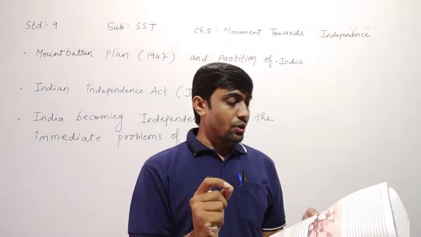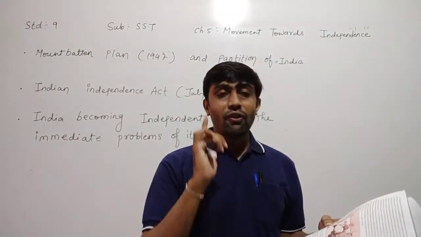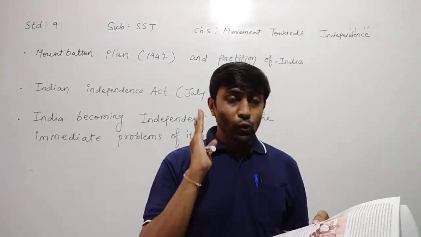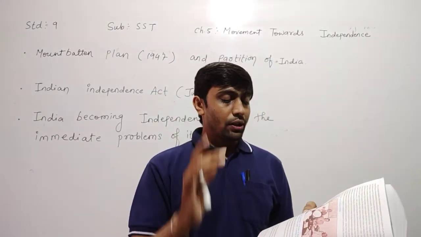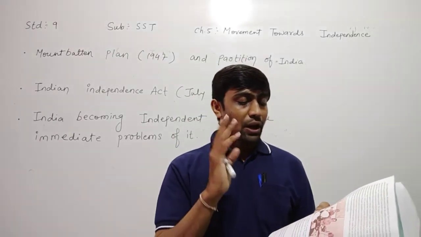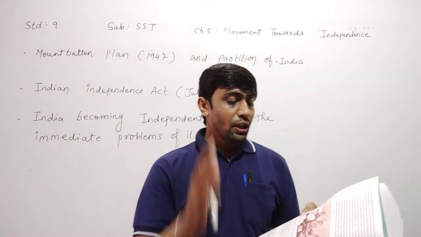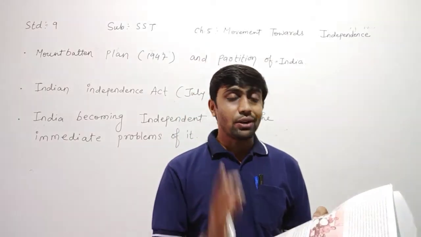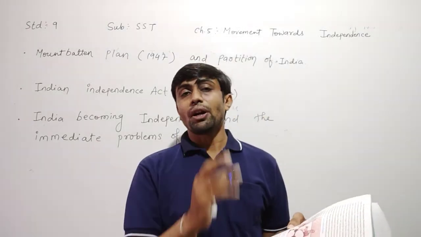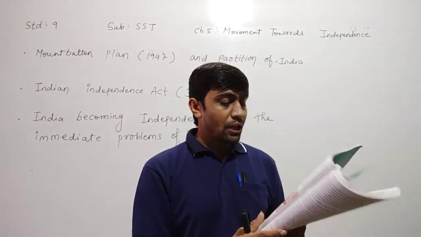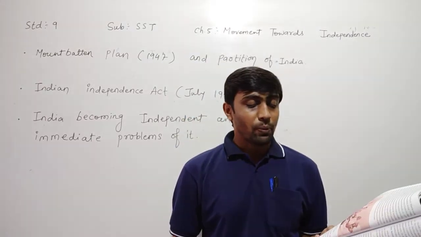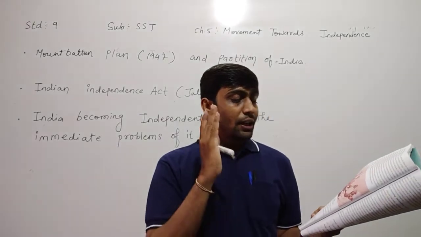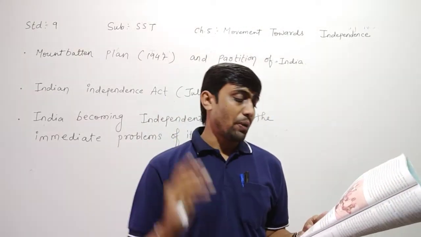After the many discussions and pondering, finally on June 3rd, 1947, Viceroy Mountbatten decided the plan for the partition of India. This plan is known as the Mountbatten plan. It means whatever the plan was prepared, this name of the plan is known as the Mountbatten plan.